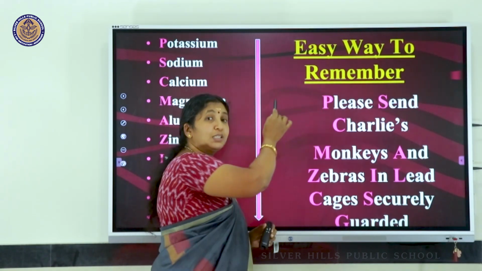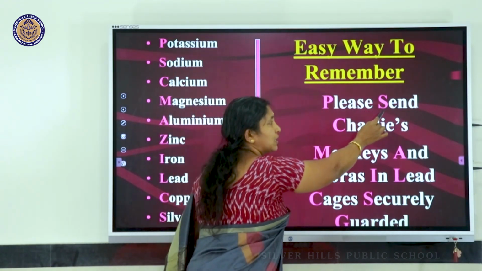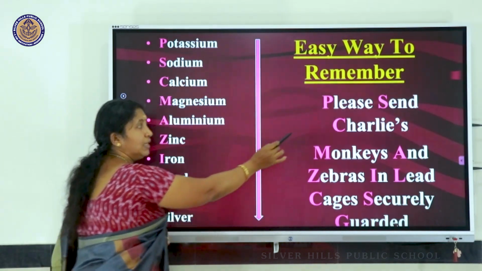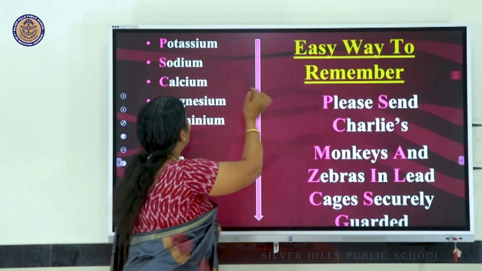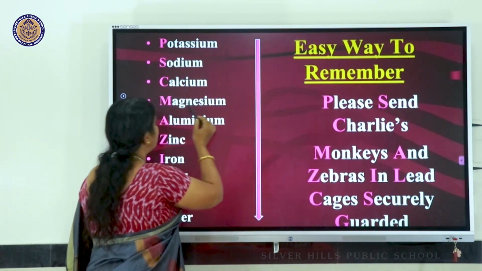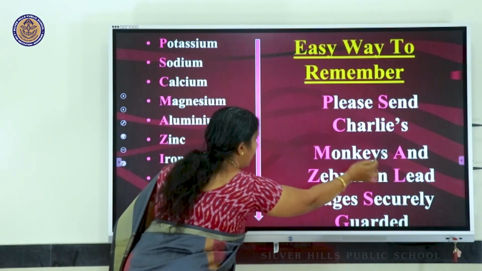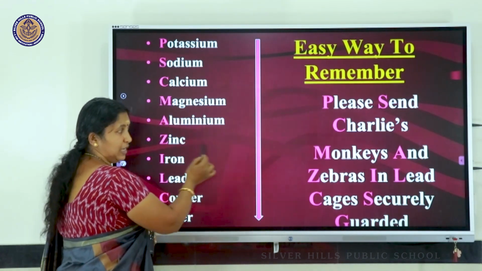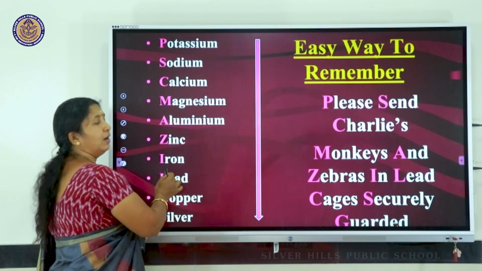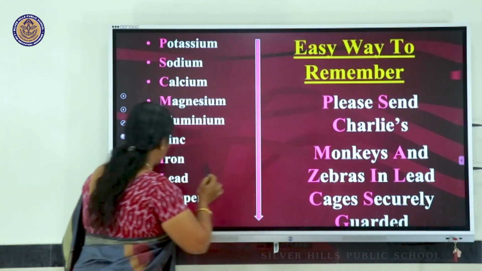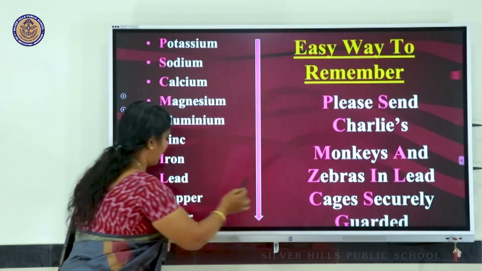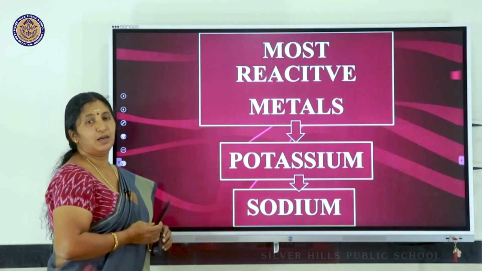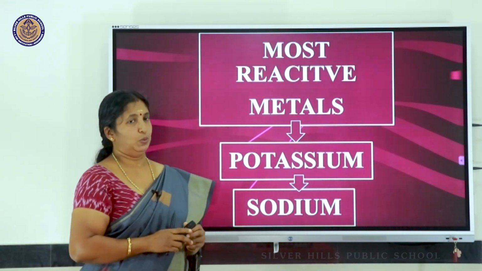Here P stands for potassium, S stands for sodium. C stands for calcium, M stands for magnesium, A stands for aluminium, Z stands for zinc, I stands for iron, L stands for lead, C stands for copper, S stands for silver and G stands for gold.